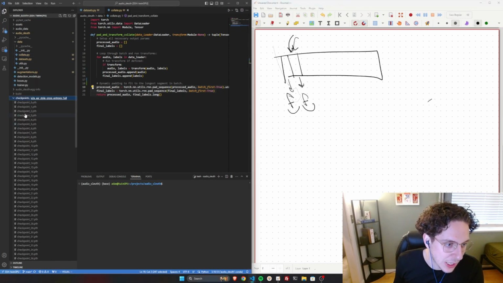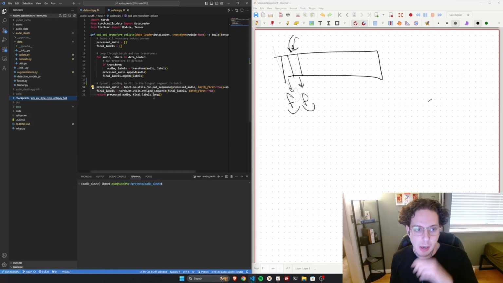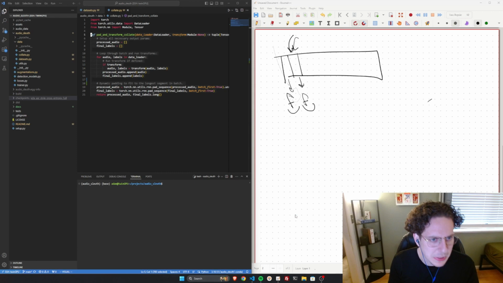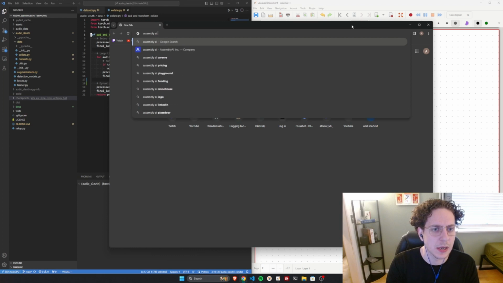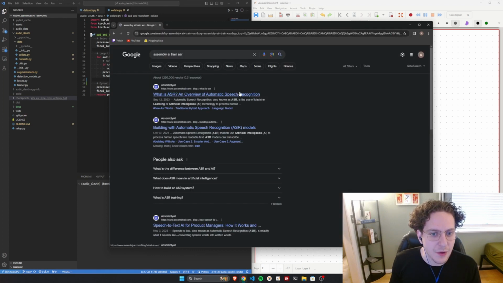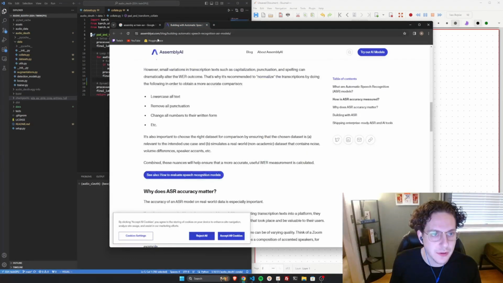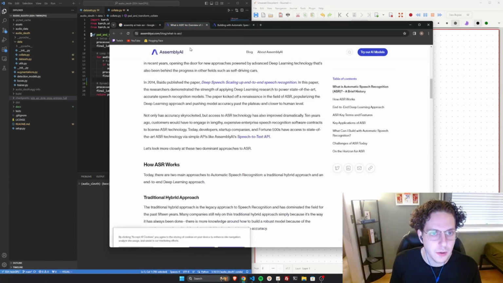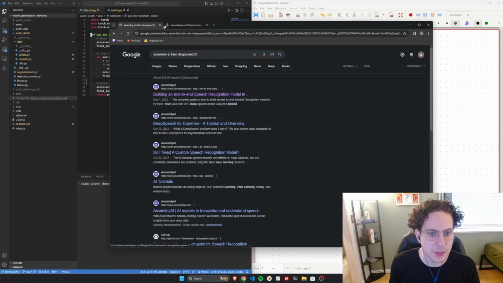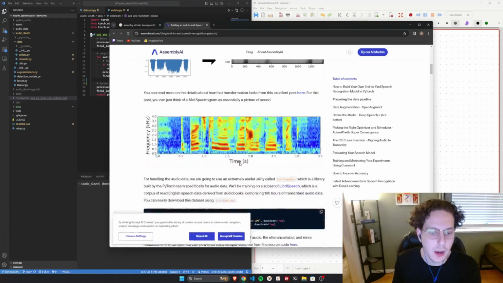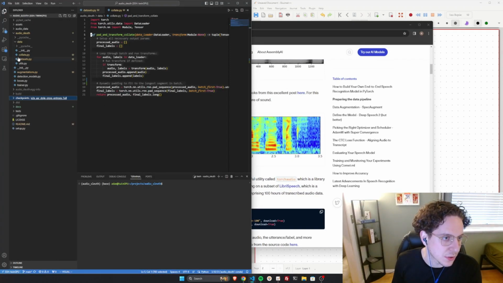As you can see, I do have checkpoints here. I did an end-to-end ASR style with a cross-entropy loss. This was Deep Speech 2. I pulled this from Assembly AI. Why is my thing over here? Assembly AI train ASR. They have, yes, I believe it was this one. No, this wasn't it. No, this wasn't it either. They have one where they build Deep Speech 2. And so this is the checkpoint here, and you'll even see the models.